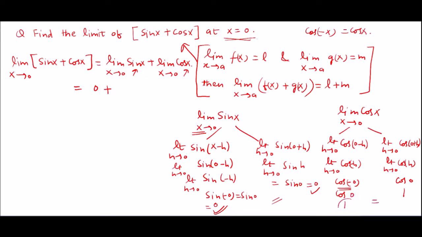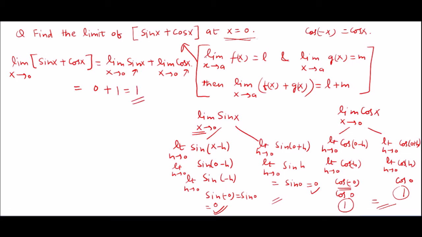So here also the left hand limit is equal to the right hand limit, which means the limit exists. It implies that the limit as x tends to 0 of cos x is 1, and this implies that the whole limit as x tends to 0 of sin x plus cos x is 1.